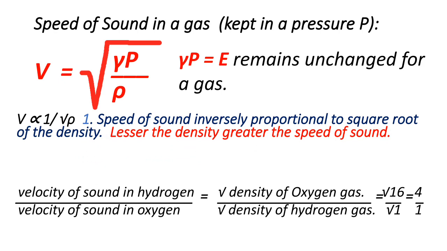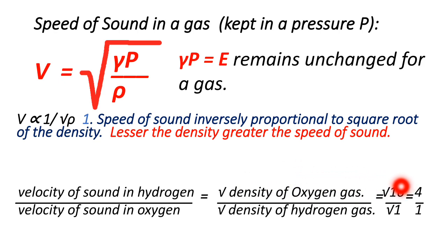We can prove this part. See, here we have the velocity of sound in hydrogen and velocity of sound in oxygen. Those two are divided, and we get the square root of density of oxygen divided by the square root of density of hydrogen gas. Here we know that if the density of hydrogen gas is 1, then the density of oxygen gas is 16 times that of hydrogen gas.